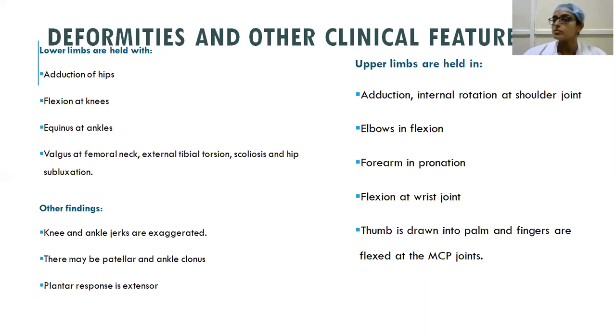The thumb is drawn into the palm, and fingers are flexed at the MCP joint. So this is the deformity of the hand which is seen.